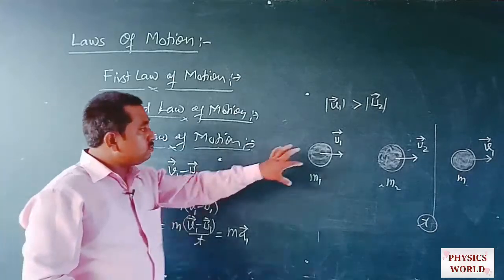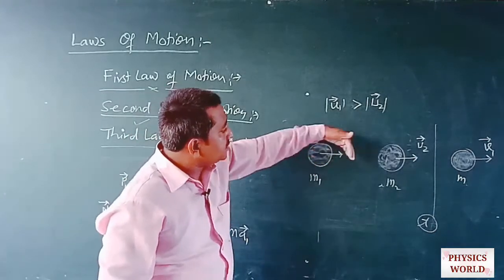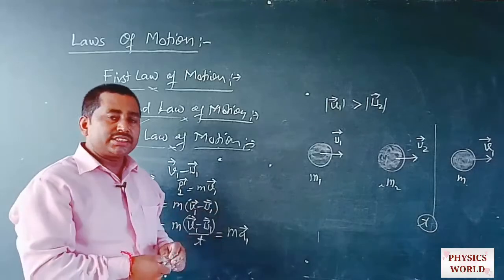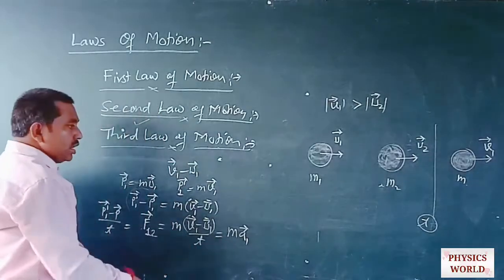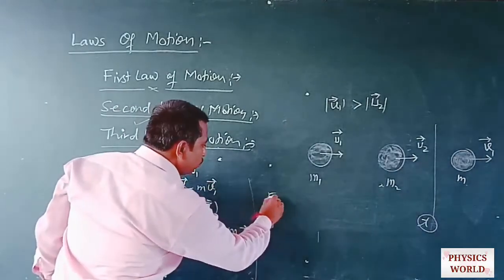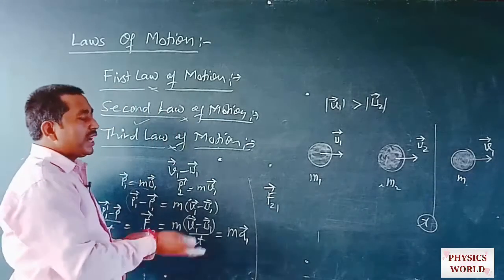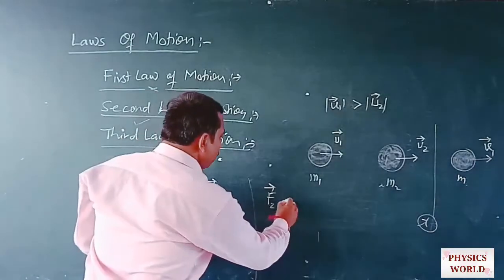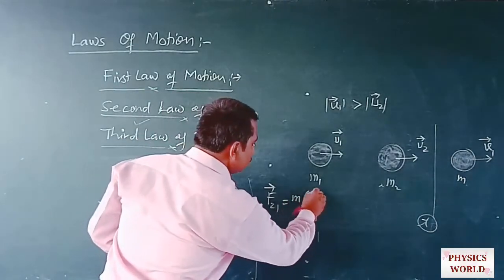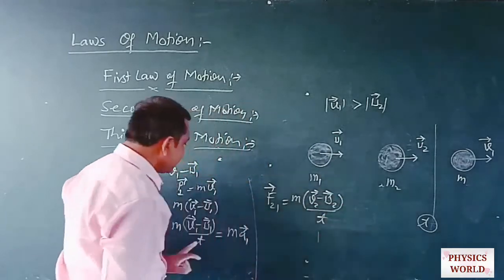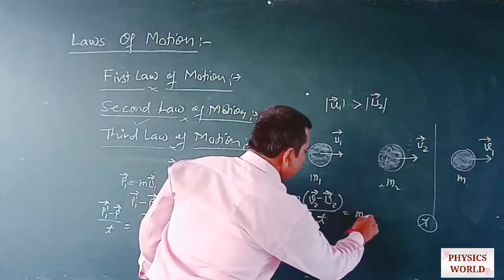The direction of the force experienced by this ball is always opposite to that of the velocity or initial motion direction. So similarly, if we calculate the force experienced by the second ball due to the first, which collides on the second, we obtain m of v2 minus u2 divided by t, and this is written as m2 a2.